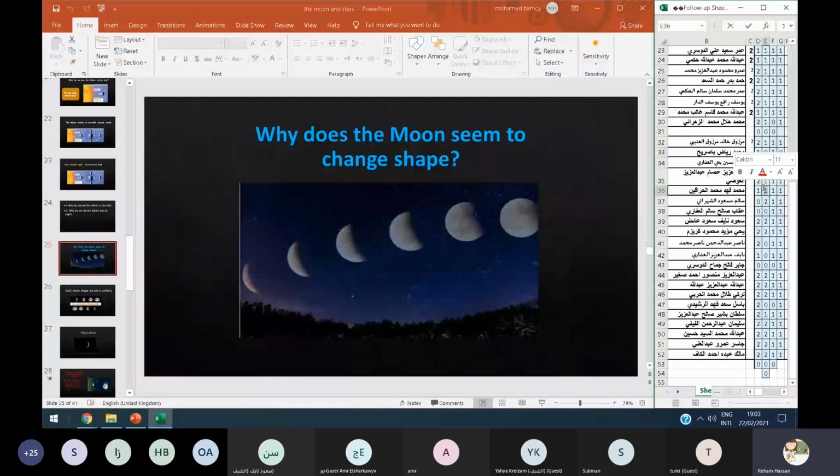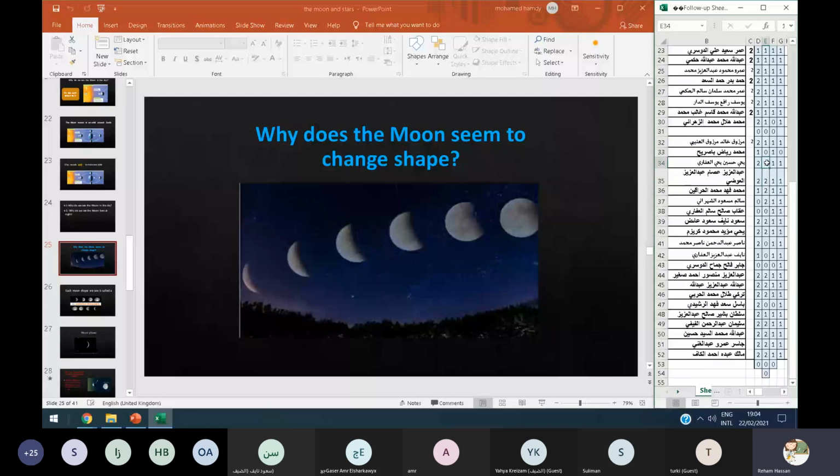Yes, Abdulaziz. Naif, mute your microphone or I will let you out. Yes, Abdulaziz, tell me, does the moon have different shapes? Really? It has different shapes or different amount of sunlight? Amount. Yeah. Different amount of sunlight shines on the moon.